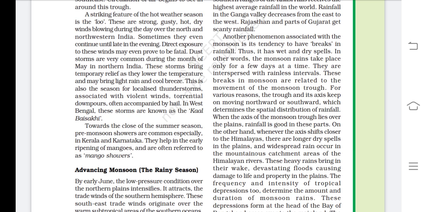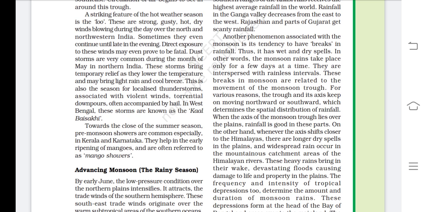For various reasons, the trough in its axis keeps on moving northward or southward, which determines the spatial distribution of rainfall. When the axis of the monsoon trough lies over the plain, rainfall is good in these parts. On the other hand, when the axis shifts closer to the Himalayas, there are longer dry spells in the plains, and widespread rain occurs in the mountainous catchment areas of the Himalayan rivers. So it is just because of the axis moving northward or southward.